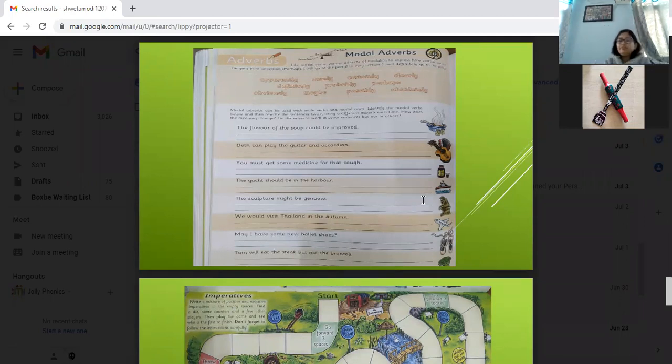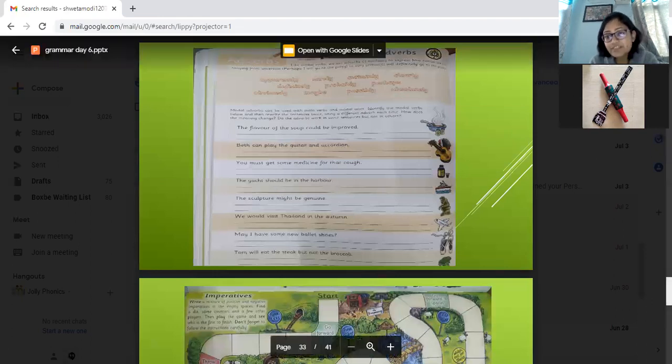You can just put any of the modal adverbs. Beth can definitely play. You must get some medicine for that cough. You must clearly get some medicine for that cough. The yacht should be in the harbor. So you can just put any of the modal adverbs which are given here. According to the situation, they will fit in. We don't know which one, but according to the situation.